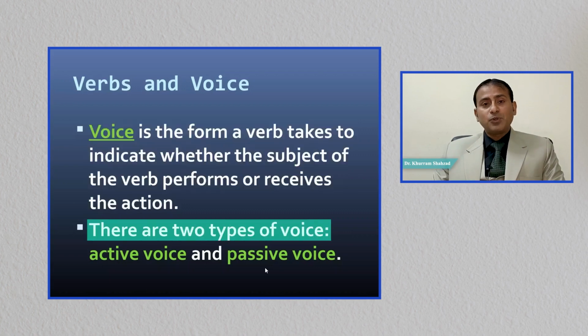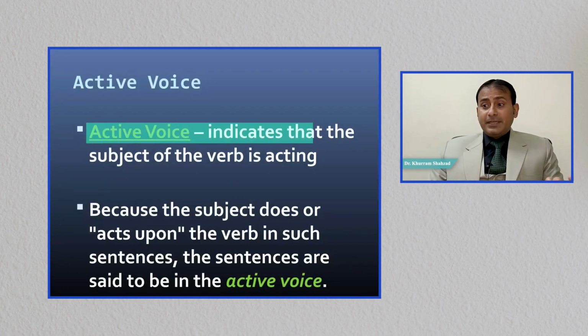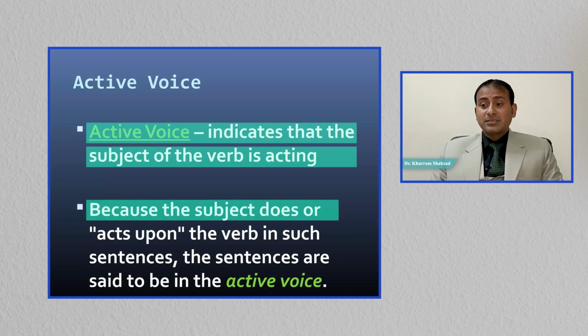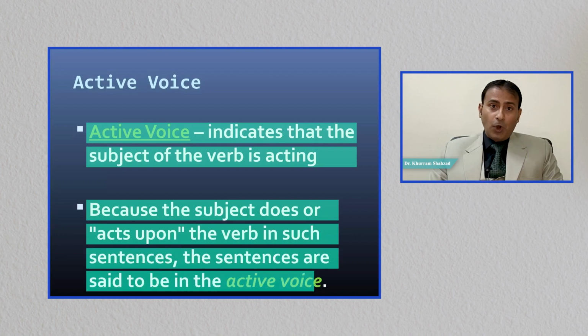There are two types of voice in English: active voice and passive voice. Active voice indicates that the subject of the verb is acting, is performing the action. Because the subject does or acts upon the verb, in such sentences, the sentences are said to be in the active voice.